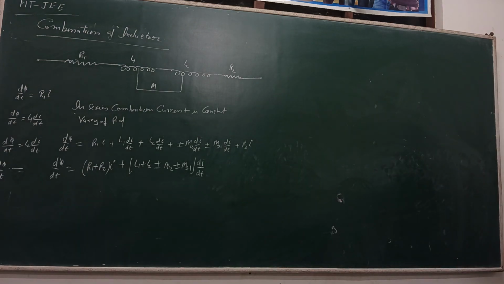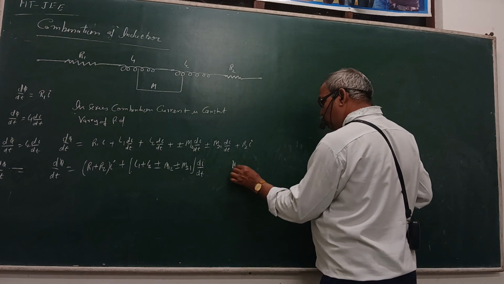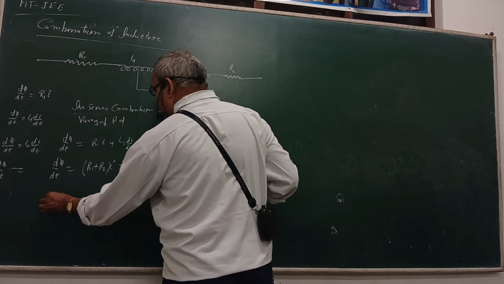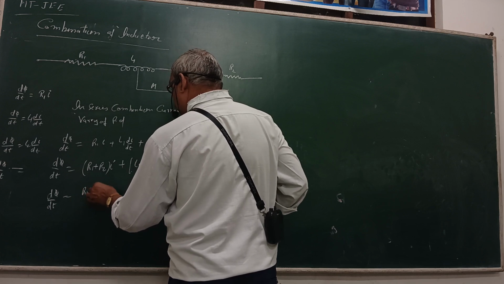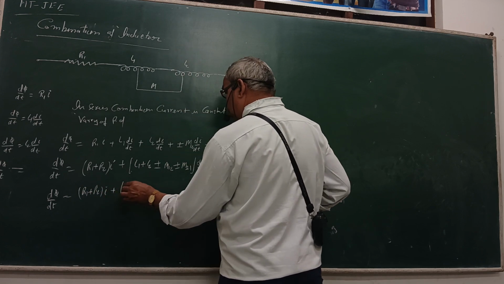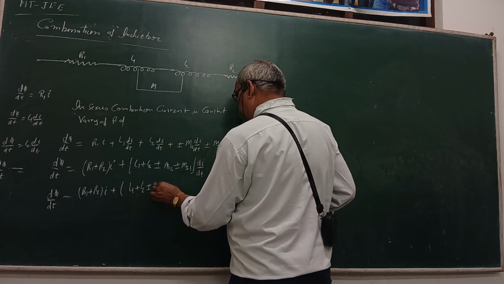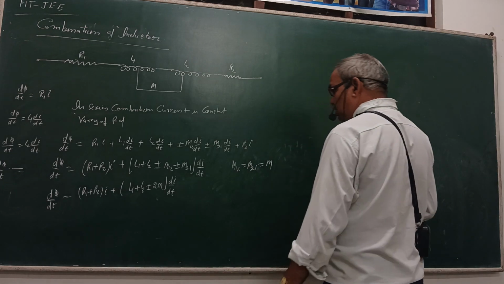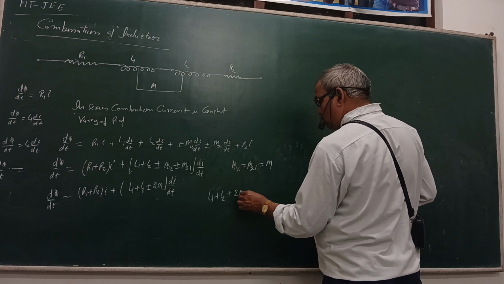1 से 2 की ओर, 2 से 1 की ओर. तो टोटल डिफाइन ऑफ द वैल्यू ऑफ M12 is equal to M21 के साथ this is the value of M. dφ/dt is equal to (R1 plus R2) I और (L1 plus L2 plus minus 2M) और ये di/dt. The total sum of the inductance is L1 plus L2 plus 2M is equal to